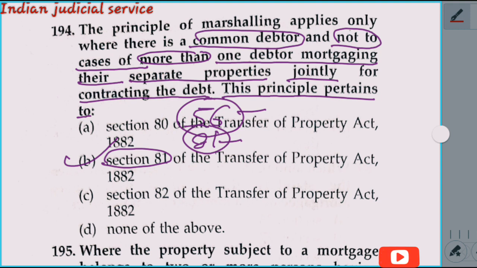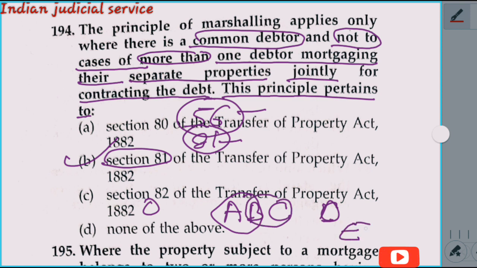Where there is one mortgagor who has two or more properties, say three properties A, B and C, and the mortgagor is O, he gives his A and B properties to D, and thereafter he again mortgages his B and C properties to E. When the mortgage money is due to D, E has the right to force D to recover his money first from property C, and thereafter he may recover from property B if his mortgage money remains.